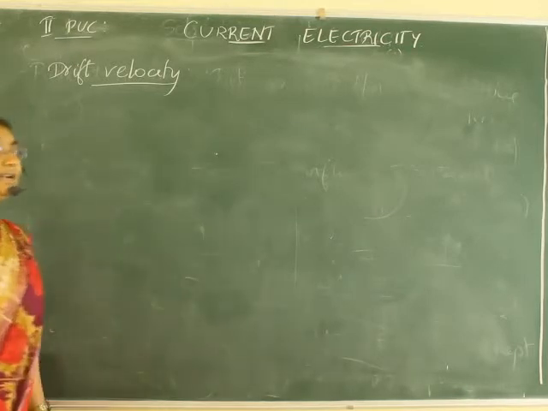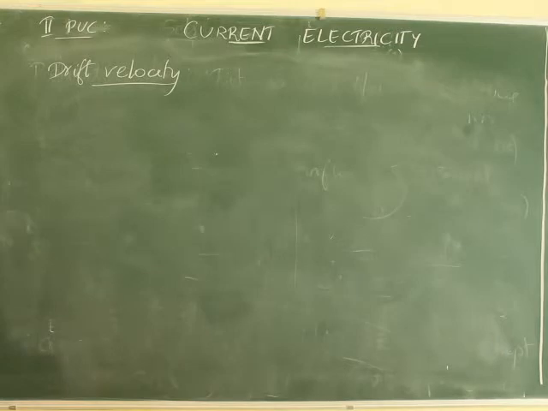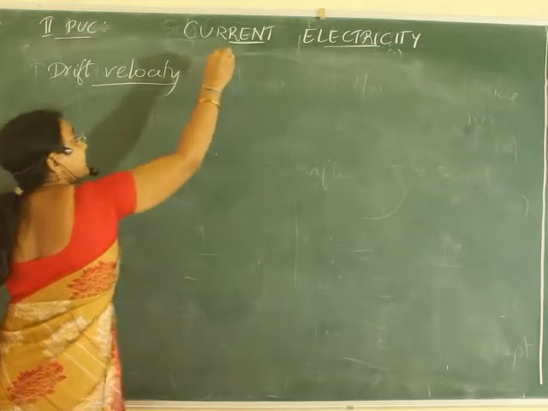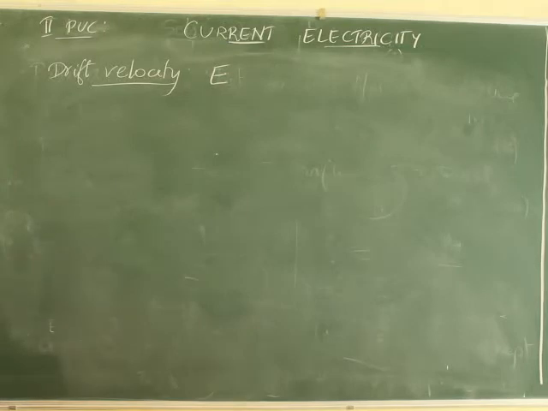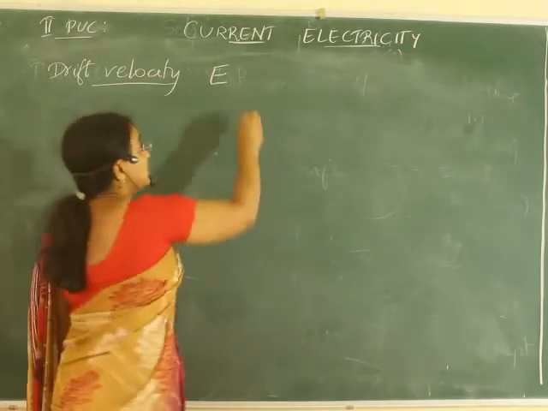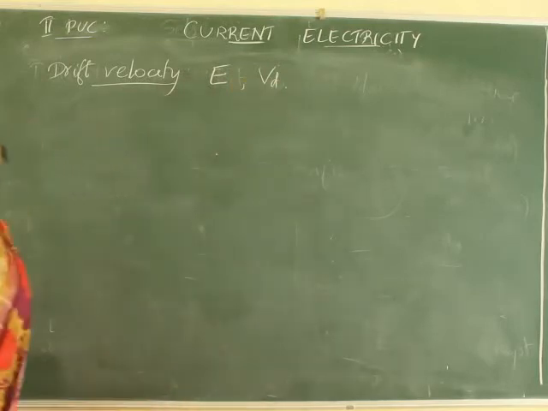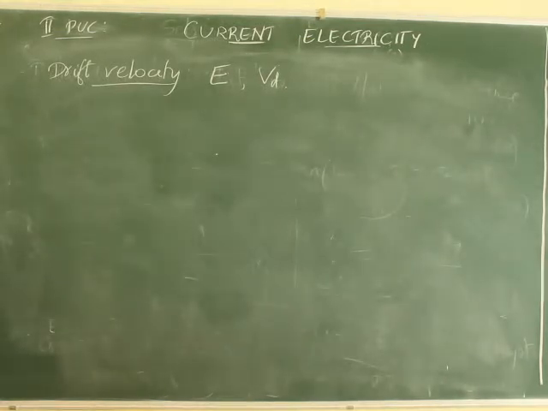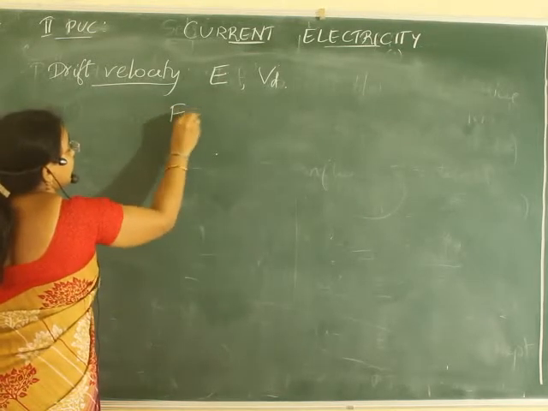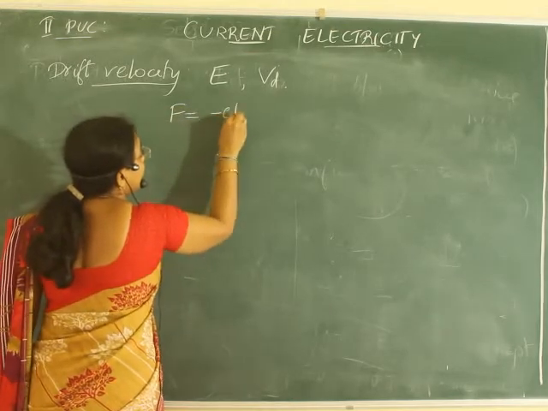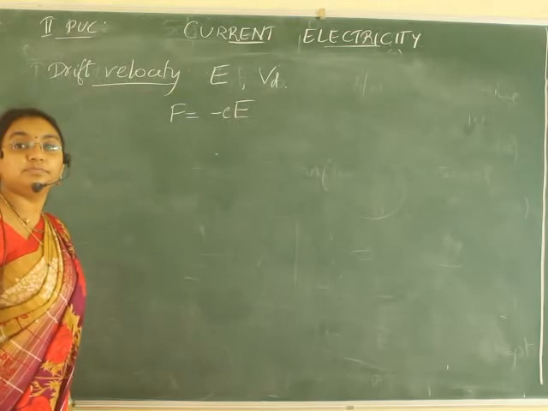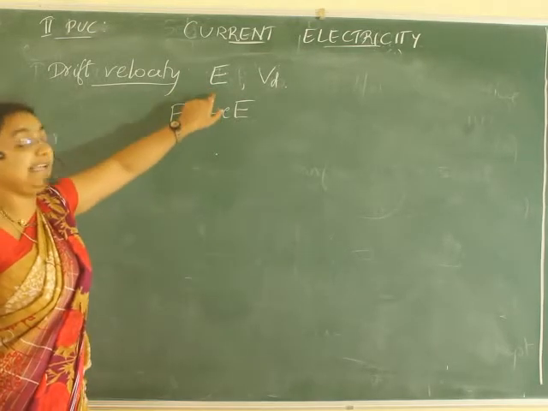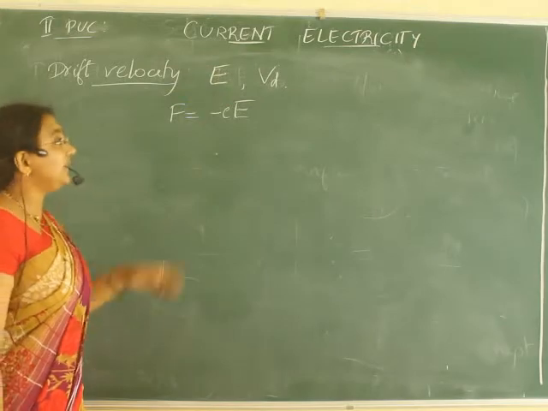When an external electric field E is applied, the electrons are drifted with the velocity Vd. Correct? When an external electric field is applied, the electrons are drifted. Better we'll speak like this.